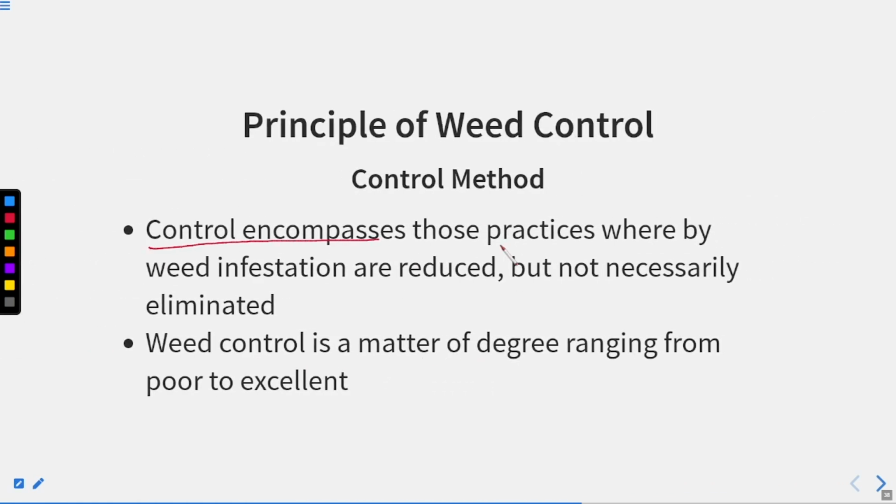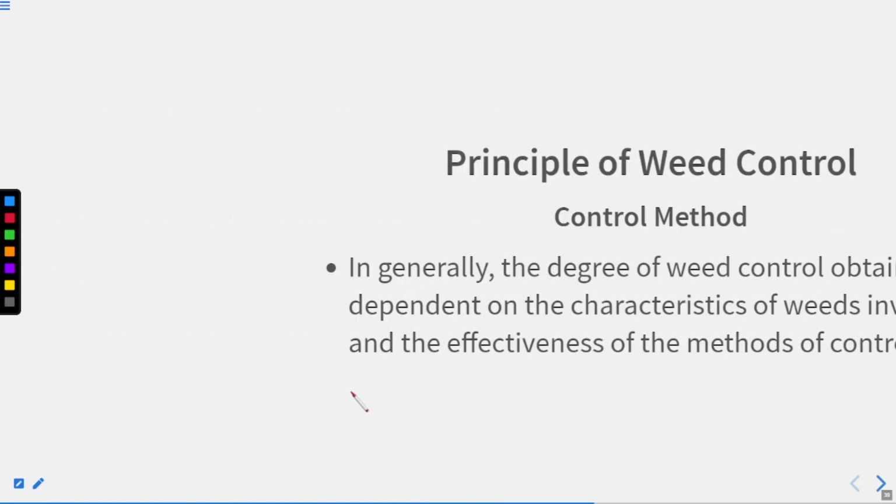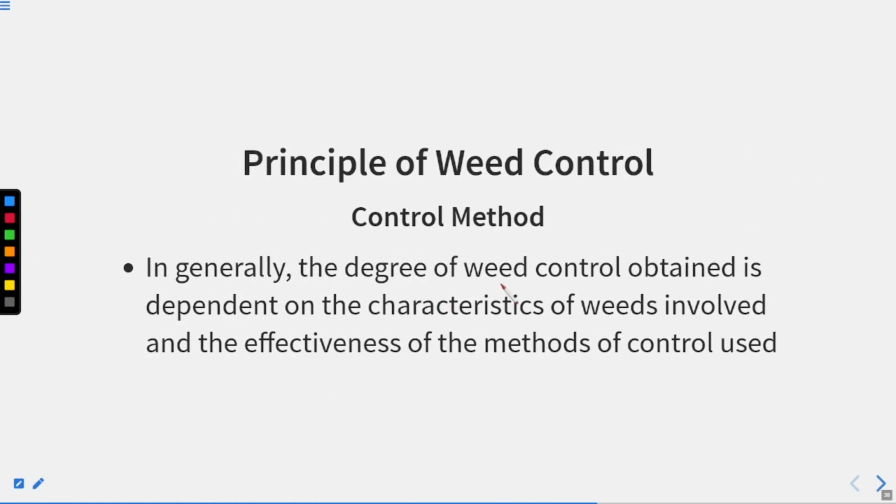Control encompasses those practices whereby weed infestations are reduced but not necessarily eliminated. Weed control is a matter of degree, ranging from poor to excellent. In general, the degree of weed control obtained is dependent on the characteristics of the weed involved and how the weed is controlled, right?